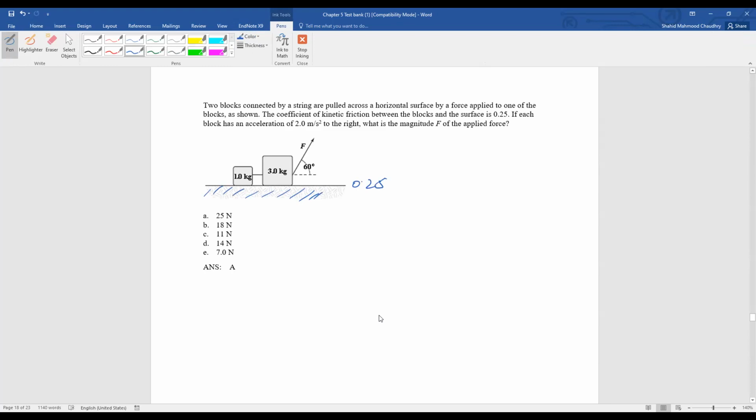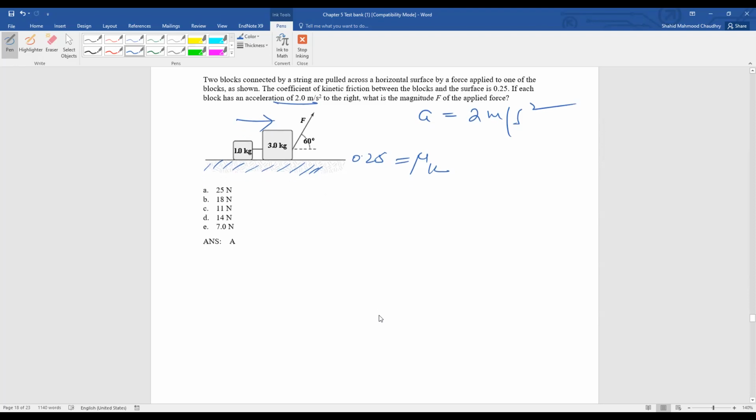This is the value of mu K. If each block has an acceleration of 2 meters per second square to the right, what is the magnitude of F, the applied force? So we need this F value.